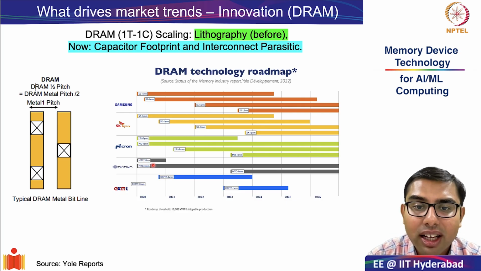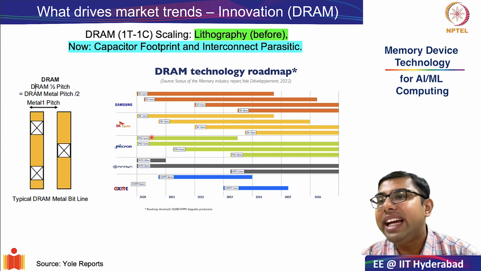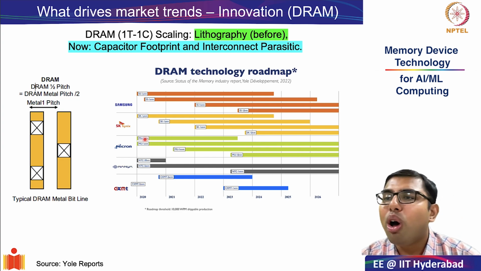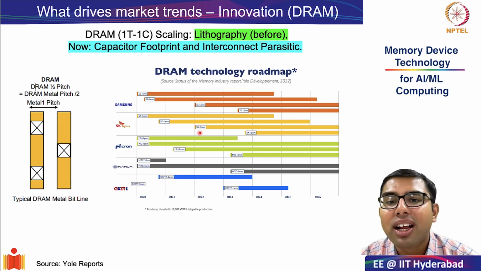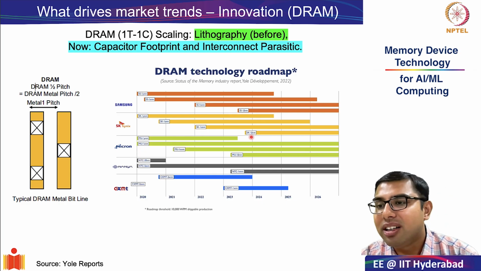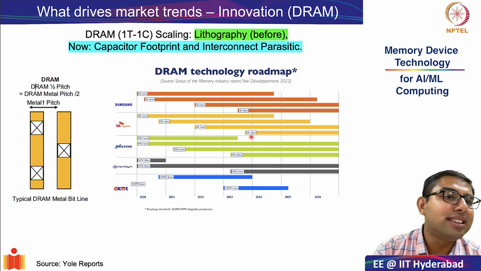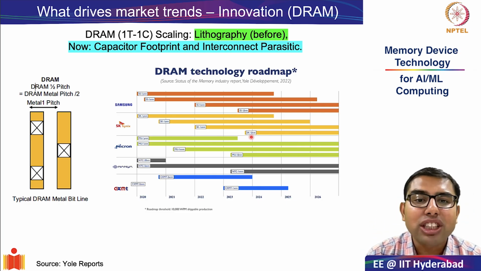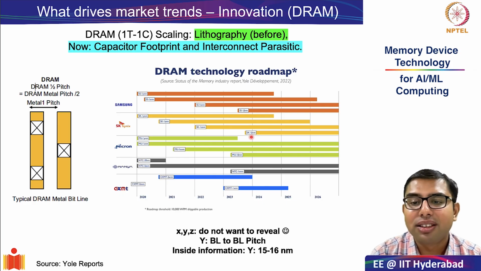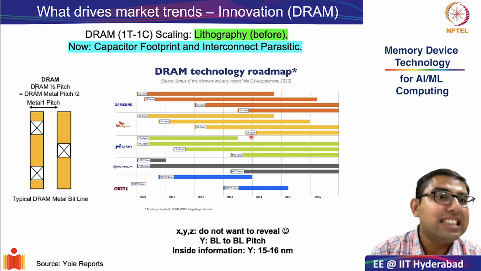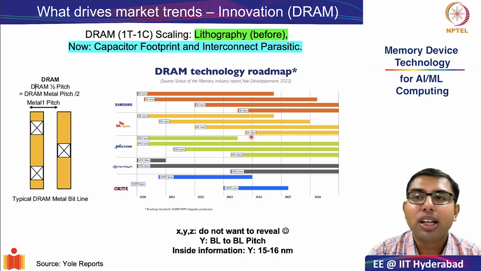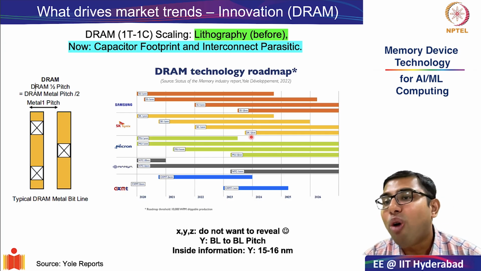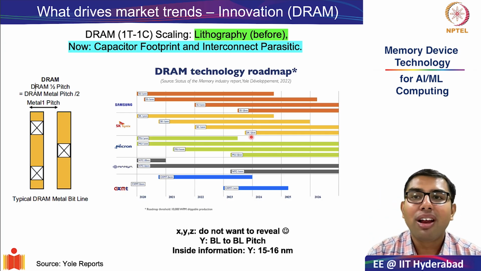but currently if you look at the technology indicators, you see a lot of numbers like 1X, 1Y, 1Z, 1 alpha, 1 beta. What are these values of X, Y, alpha, beta? So the essence is that since DRAM technology is so competitive, you do not want your competitors to know what is your next technology node.